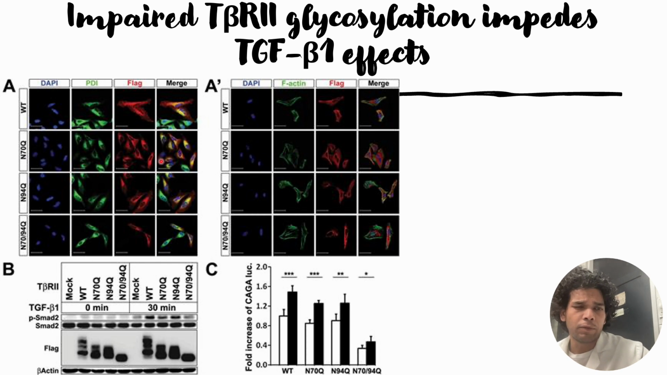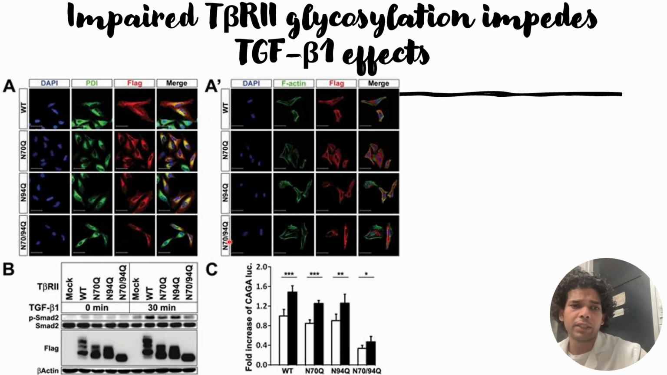That can be seen from panel 3A and also from panel 3A dash. From the 3A dash it is very clear, because the 3A dash is for the effectin and also for this flag tag. However, when they checked the double mutant with the ER marker, PDI, which is one of the ER markers, they were able to see that the PDI signal overlaps with the T-beta receptor 2 signal, and this indicates that the T-beta 2 receptors,